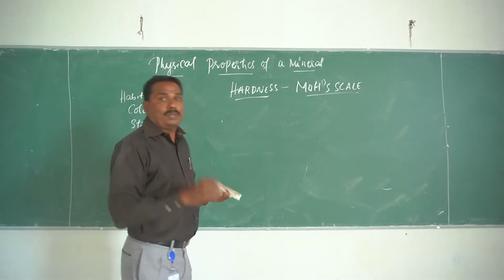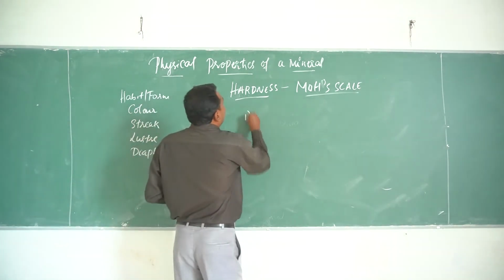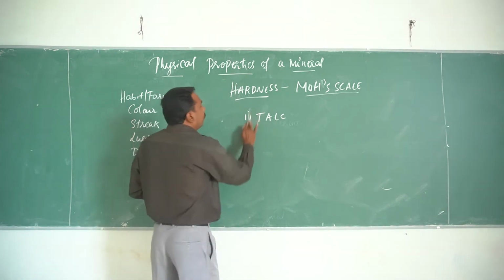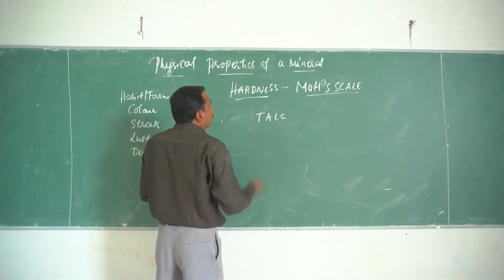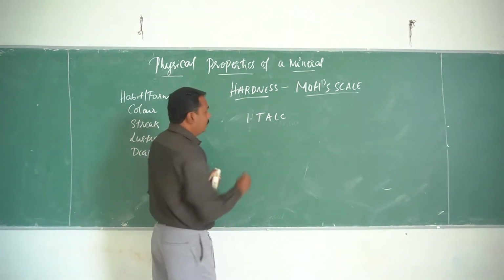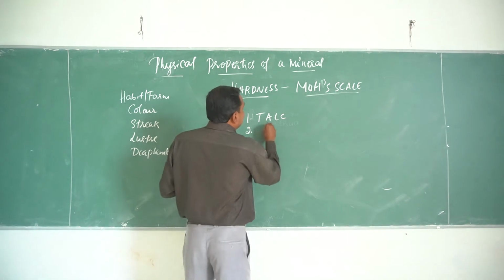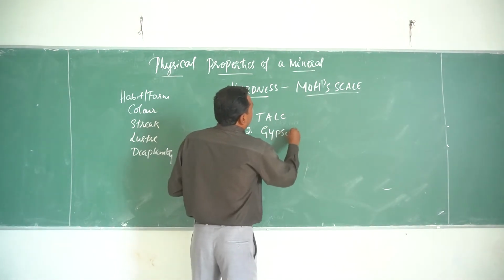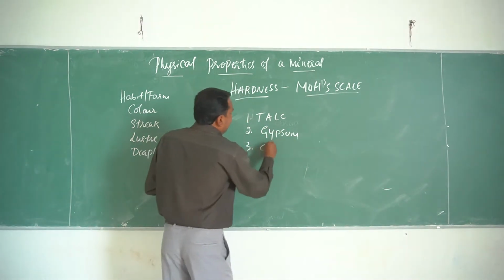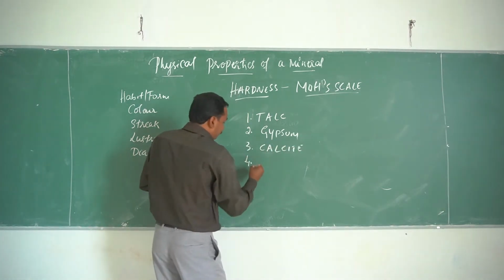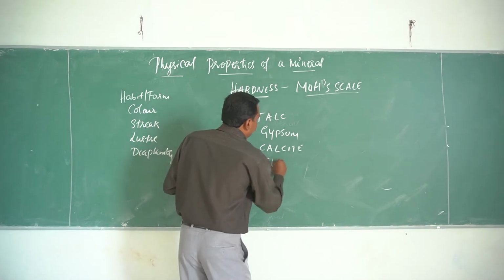So the lowest substance is talc. The hardness number is 1. Okay, I will write like this. Hardness number of talc is 1. Second hardness number is gypsum. Third one is calcite. Fourth one is fluorite.